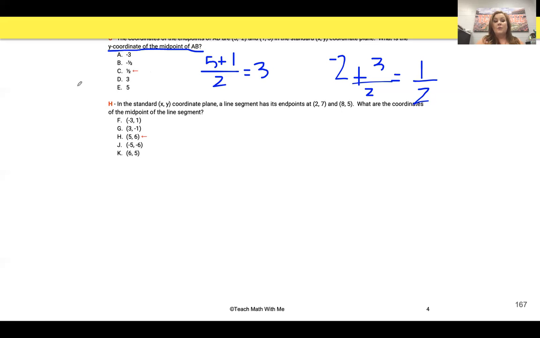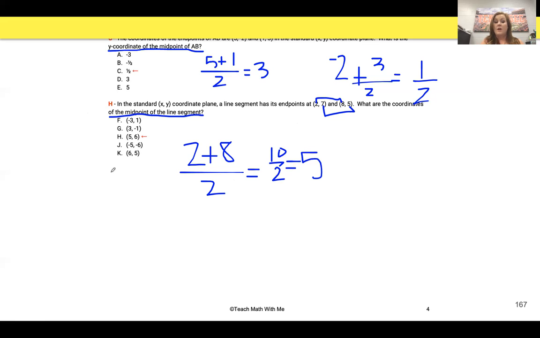And then the last one, again, I'm reading, they want the midpoint. So this is going to be an easy one again. Just add the 2 x's, divide by 2, add the 2 y's and divide by 2. So (2 + 8) divided by 2 is going to give me 10 halves, which is 5. I can go through here and eliminate.